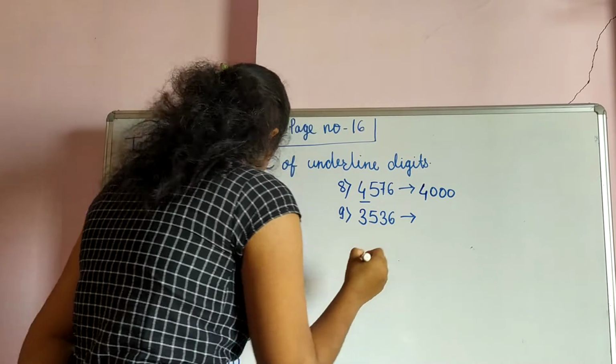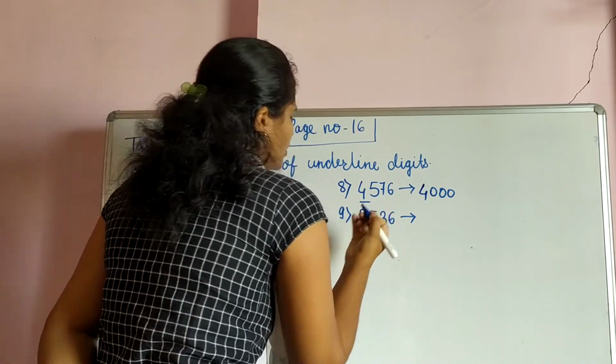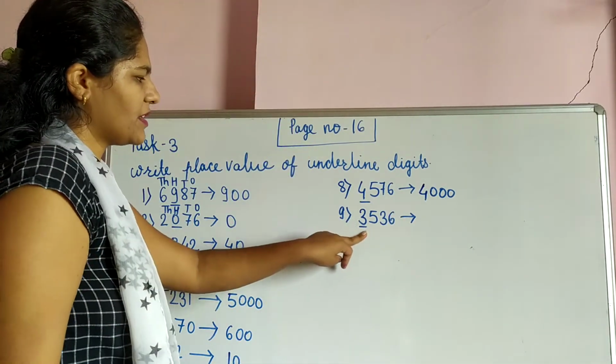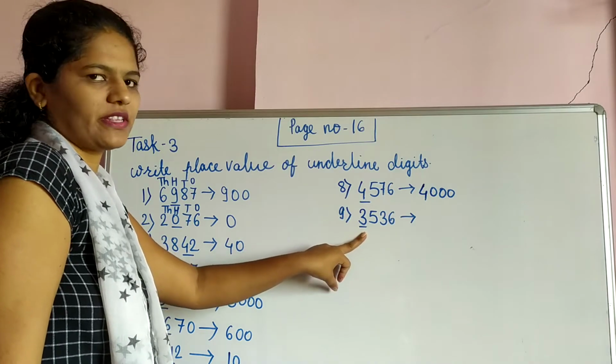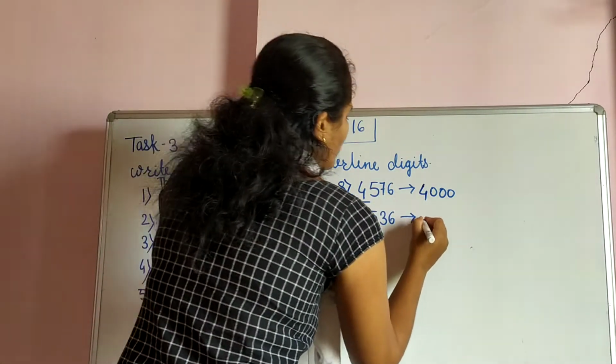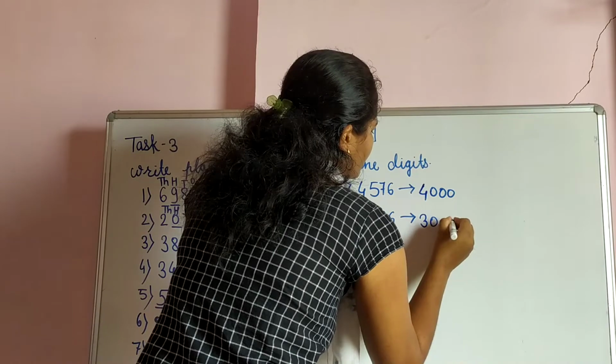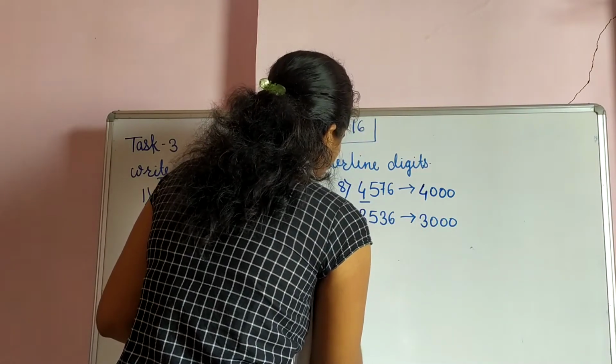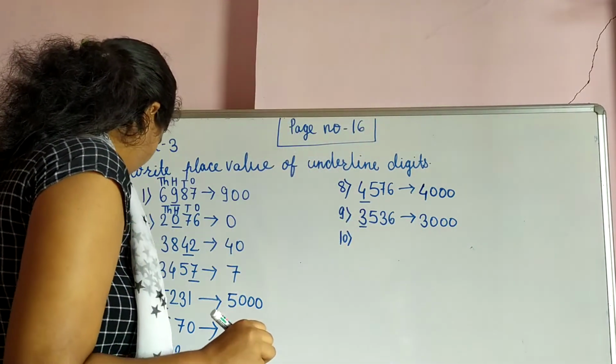3536, and here underline 3. So here also, what is the place value of this 3? Place value of this 3 is 3000. Next one,